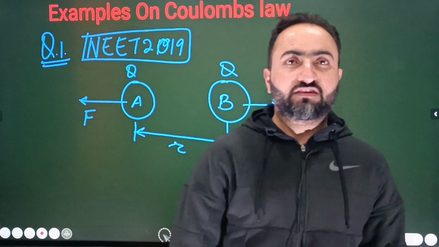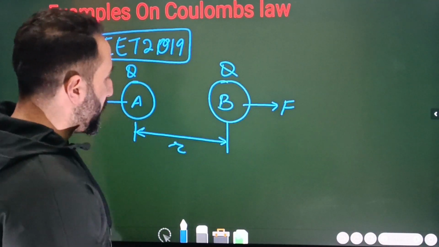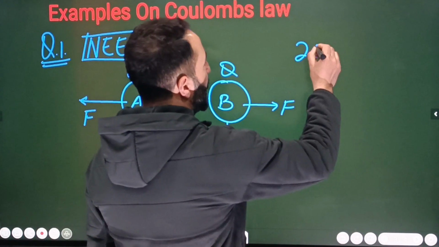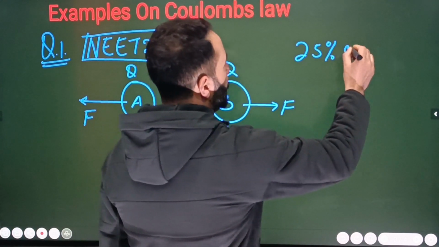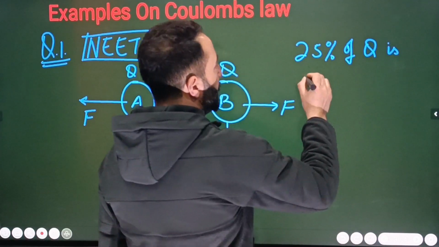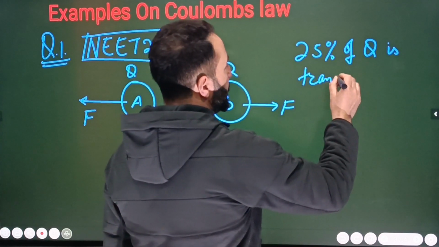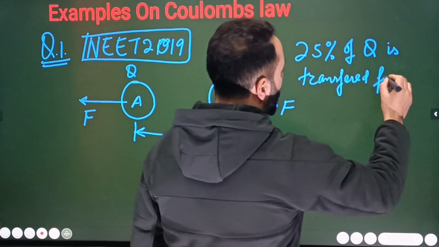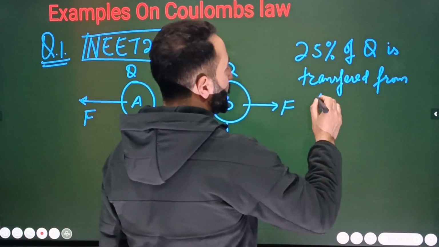Now the question is like this. If 25%, so here I will write it down. Question ये है बेटा, 25% of Q, that is charge, is transferred from A to B. ठीक है ना बेटा? Is transferred from A to B. All right, is transferred from A to B.